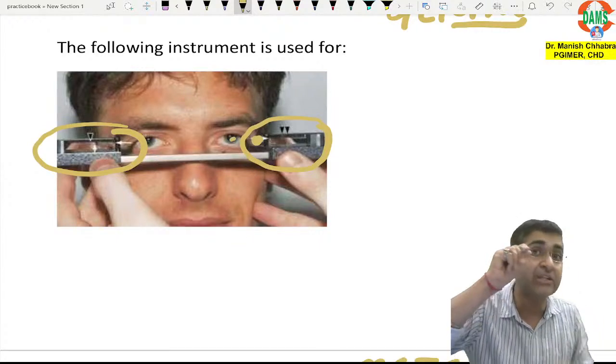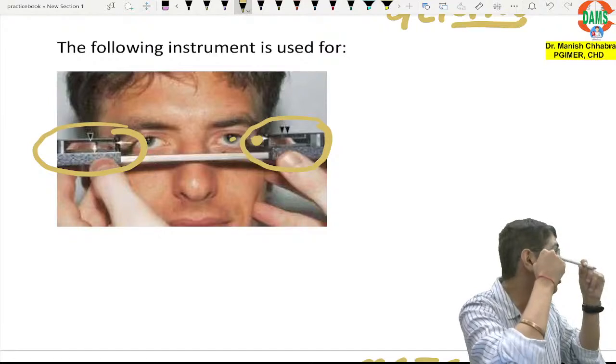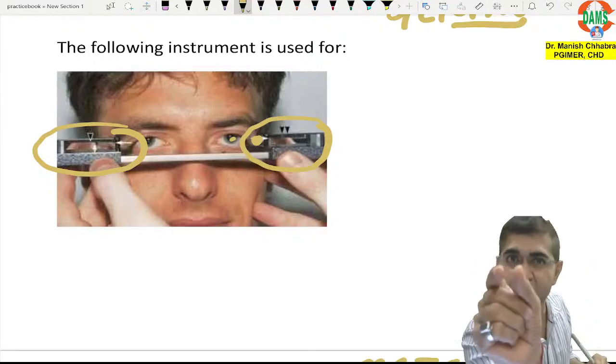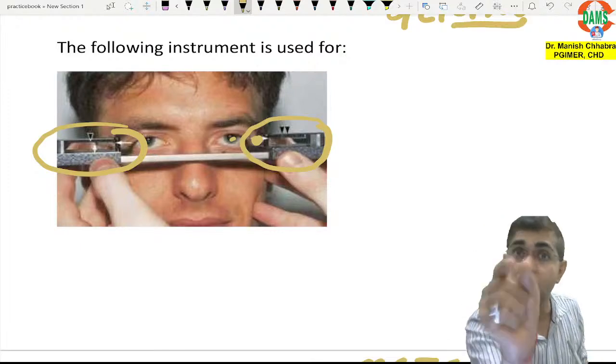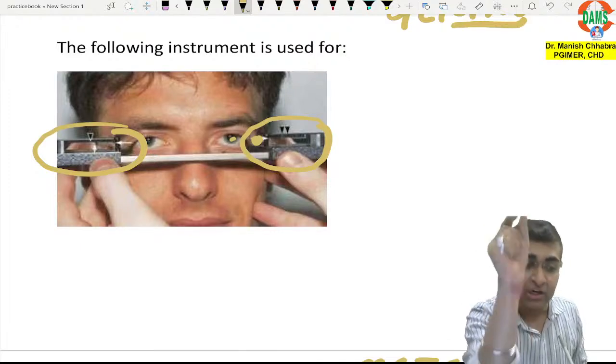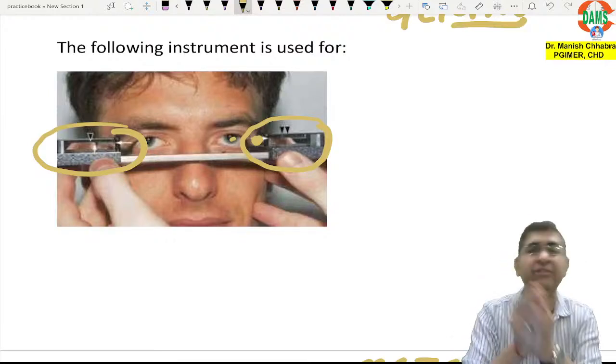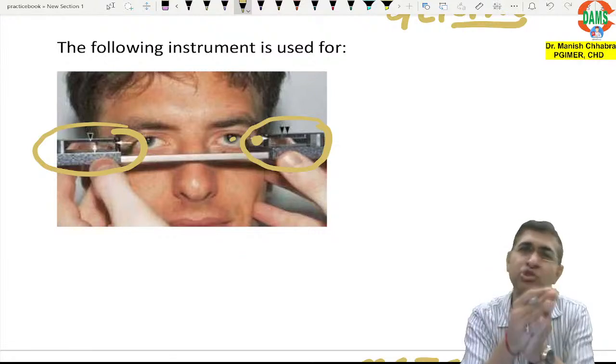It is a scale-like thing. You keep it at the lateral orbital rim, and here it is the central cornea. This distance you measure, and if it is more than or equal to 20 or 21 millimeter, you say there is proptosis. Some books mention 21, some books mention 20.